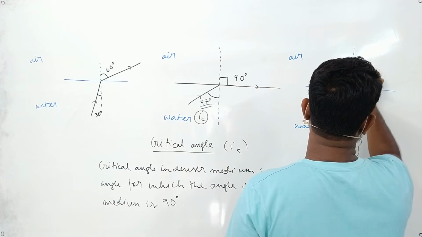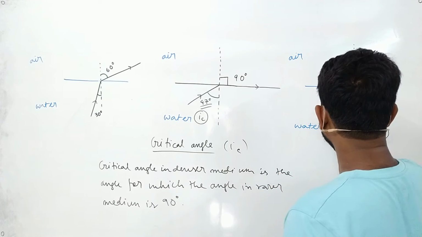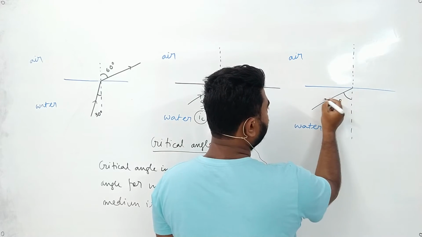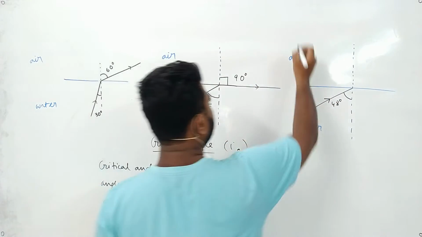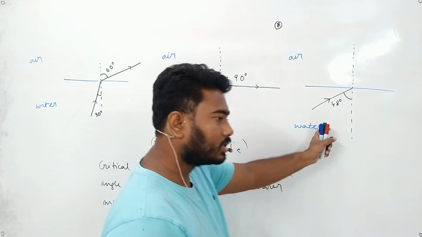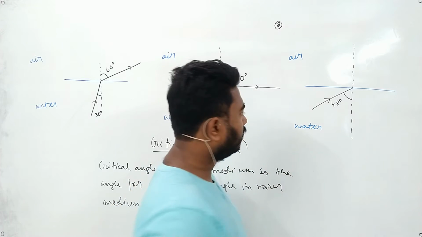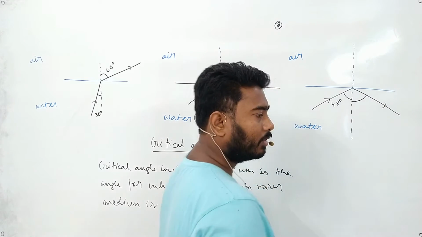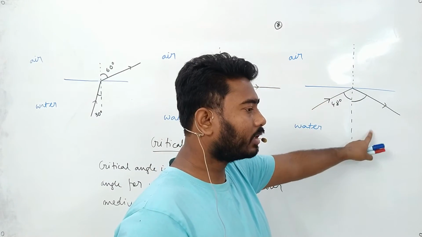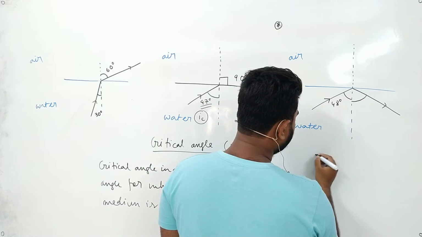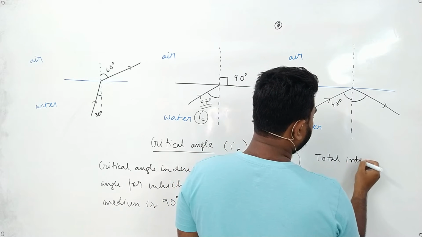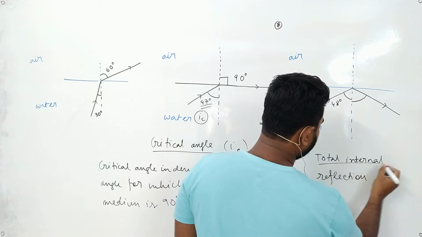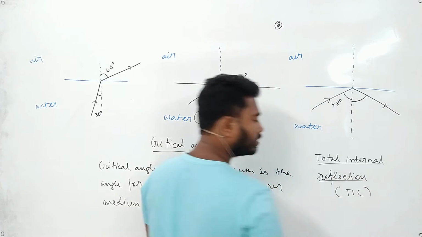Now what I'm asking is, what will happen if the angle is greater than 47? Suppose the angle is 48 degree. What will happen in this case? Now this is always special, because in this case, when the angle will be greater than IC, it will reflect back in the same medium. Then no refraction will occur, it will reflect back. This case is known as total internal reflection, or in short we write it as TIR.